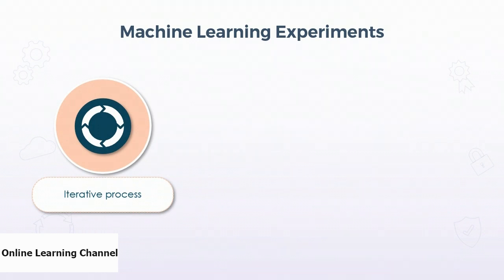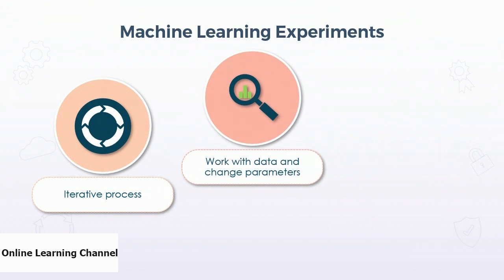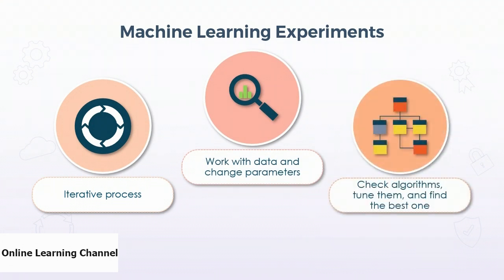So when you start modeling your problem into a machine learning problem, you work with a lot of data, you change a lot of parameters, you always check a lot of algorithms, tune them, and find out the best one. So it is a burden to keep track of all of your experiments and then choose the best one. SageMaker Experiments does that for you. And this feature is only available in SageMaker Studio.